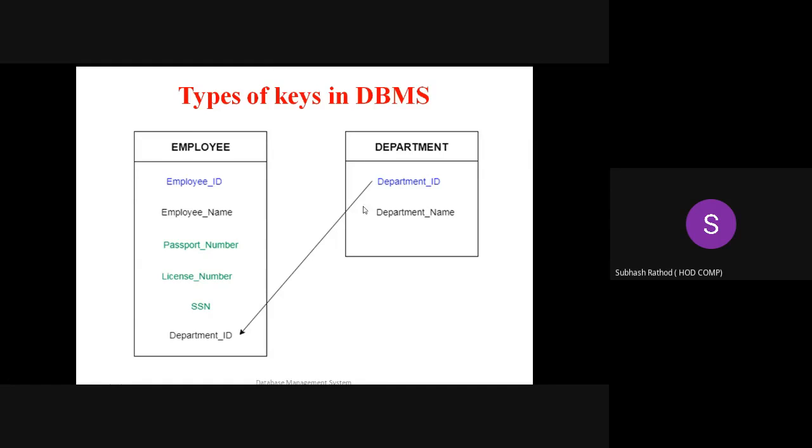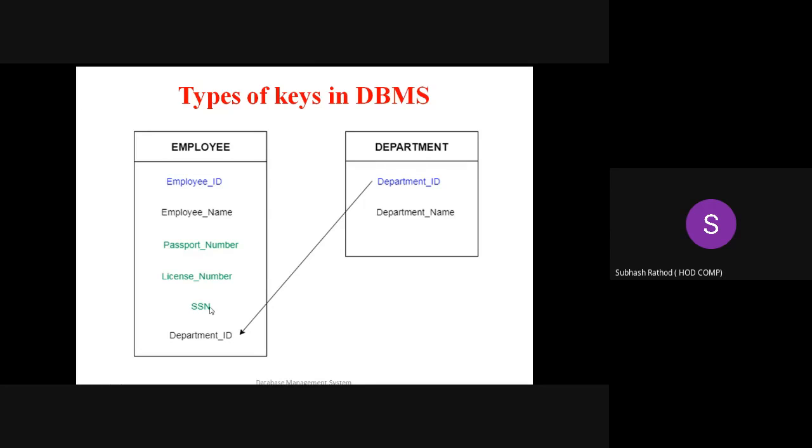So in the department table, department ID acts as a primary key, and department ID from the employee table acts as a foreign key.